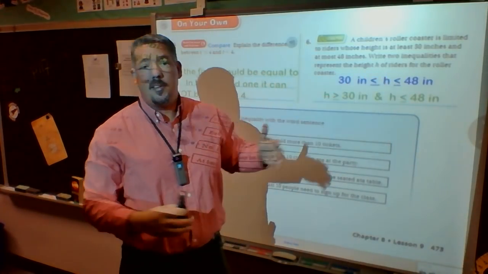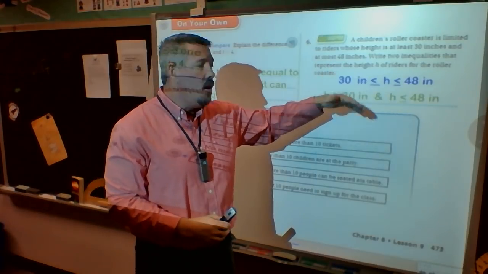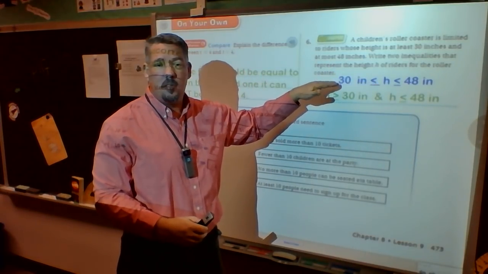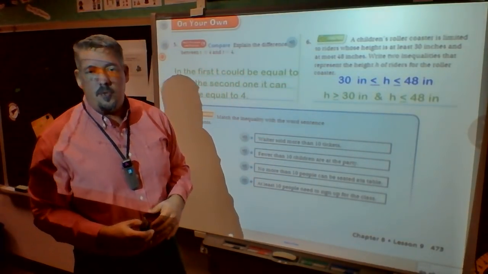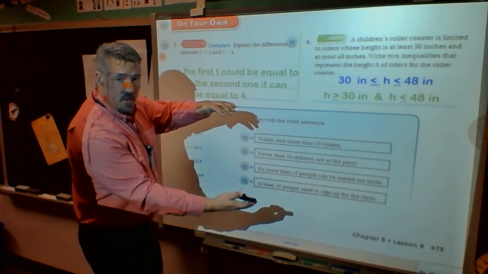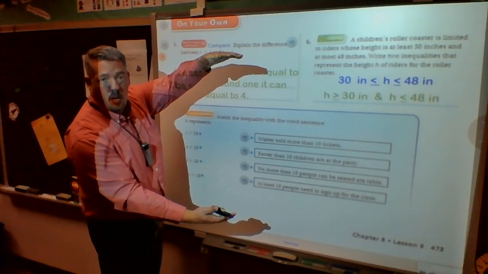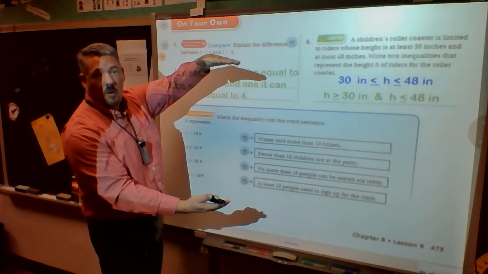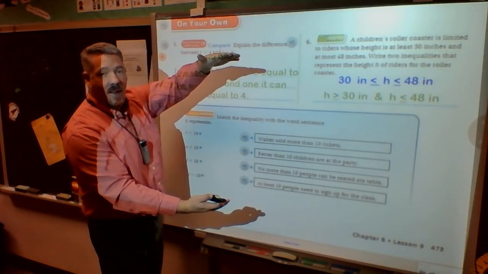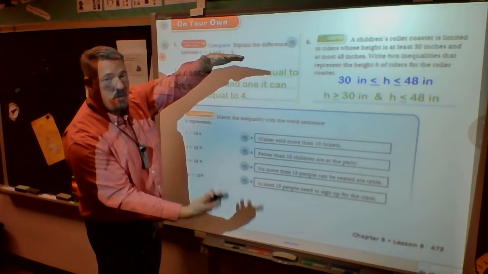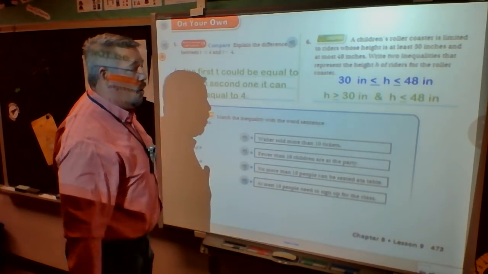A double inequality is not difficult. I look at my variable and I see what the requirement is. And I can do that. It just means that from here to here are the only people that get to ride on that roller coaster. Anyone up here? Nada. And anyone down here is crying and holding a hand over there watching everyone else ride.